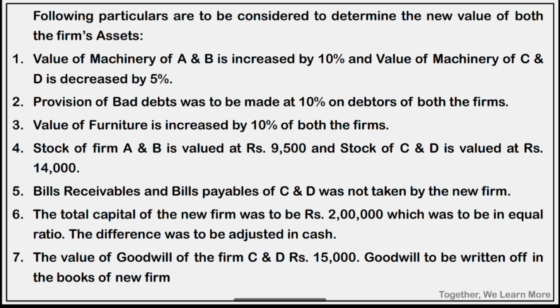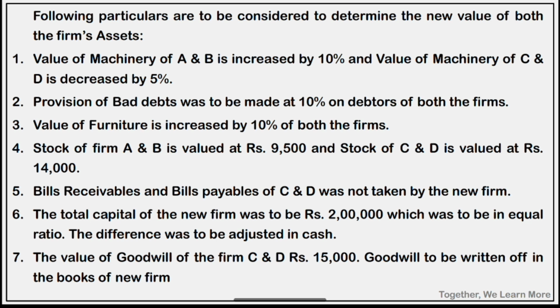Adjustment number 3, value of furniture is increased by 10% for both the firms. Furniture માં 10% નો વધારો થાય છે. Number 4, stock of AB is valued at 9,500 and stock of CD is valued at 14,000. So new value of stock is directly given.